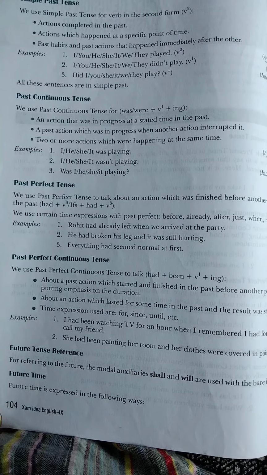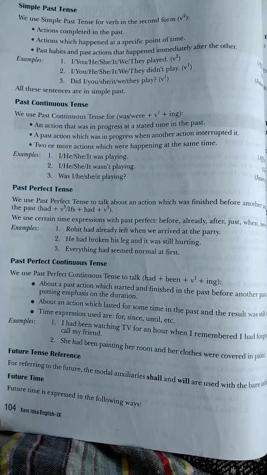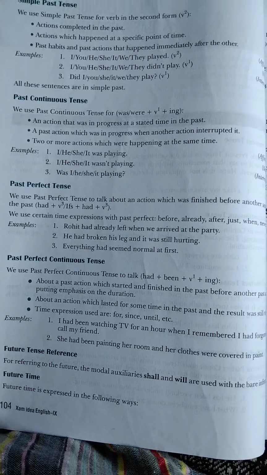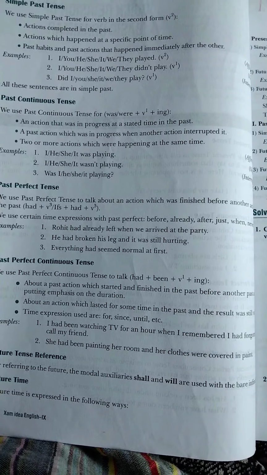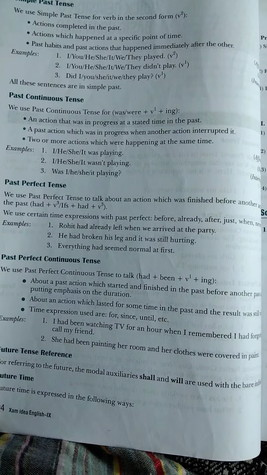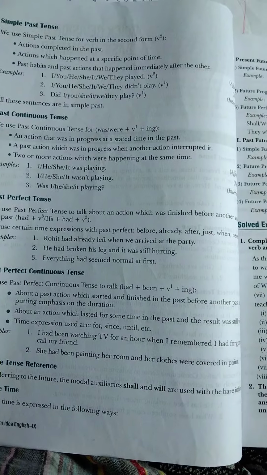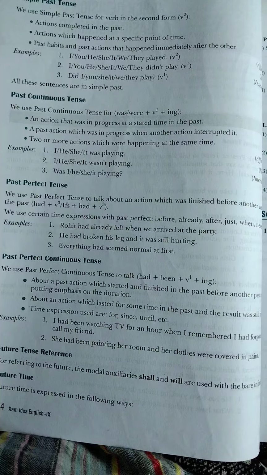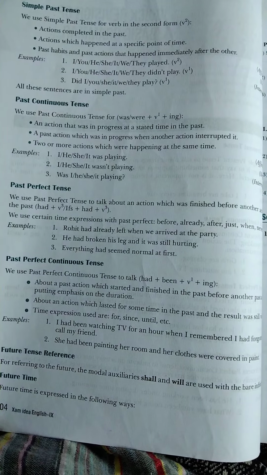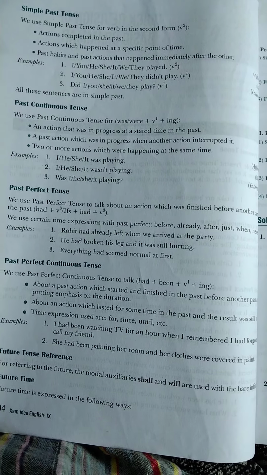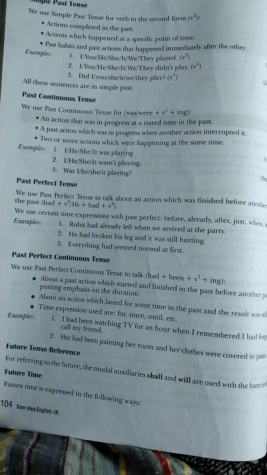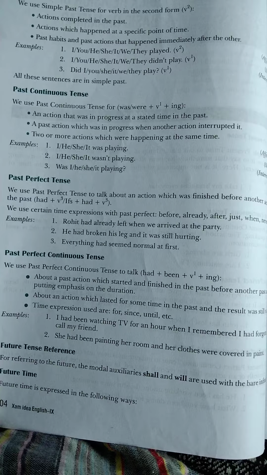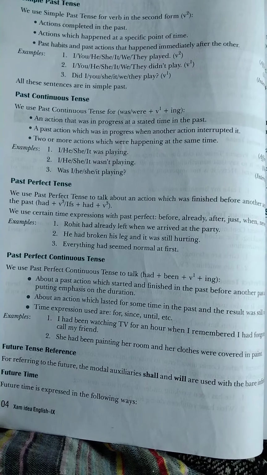And past perfect tense. We use past perfect tense to talk about an action which was finished before another action that happened in the past. So past perfect, that action was finished before another action that happened in the past. So we can say had plus V3.